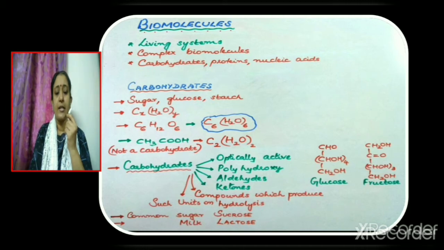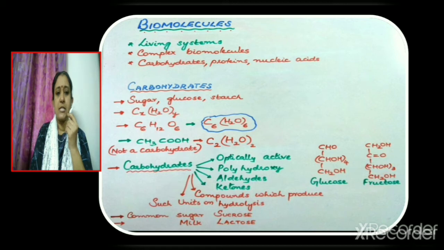Carbohydrates are defined as optically active polyhydroxyaldehydes or ketones or compounds which produce such units upon hydrolysis. For example, consider glucose and fructose. These are optically active compounds. Now consider glucose. How many hydroxyl groups are present? 5 OH groups are present. Therefore, glucose is a polyhydroxy compound.